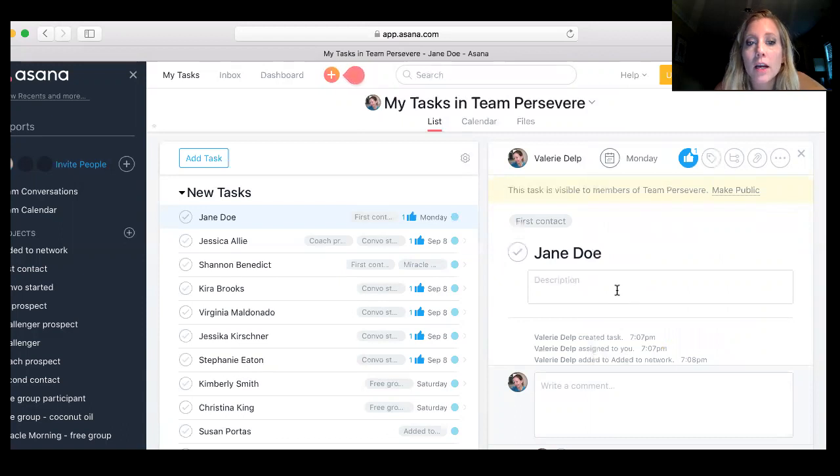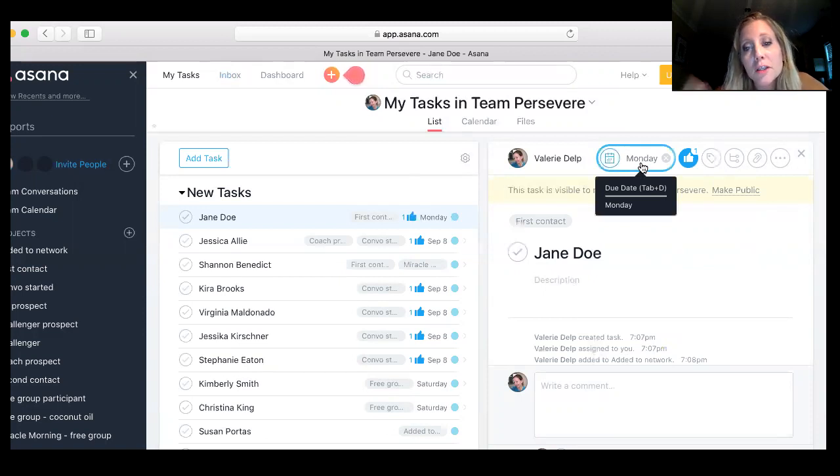That way, when I come in here, well, first of all, Asana will send you an email to let you know when you have tasks due, which I love because it's like, oh yeah, I need to go on there and do that. You don't have to remember to log in. You're going to get an email sent to you. And then you can go to your inbox here at the top and see all the tasks that are due. And this is going to remind me to send her a second message if she didn't respond.